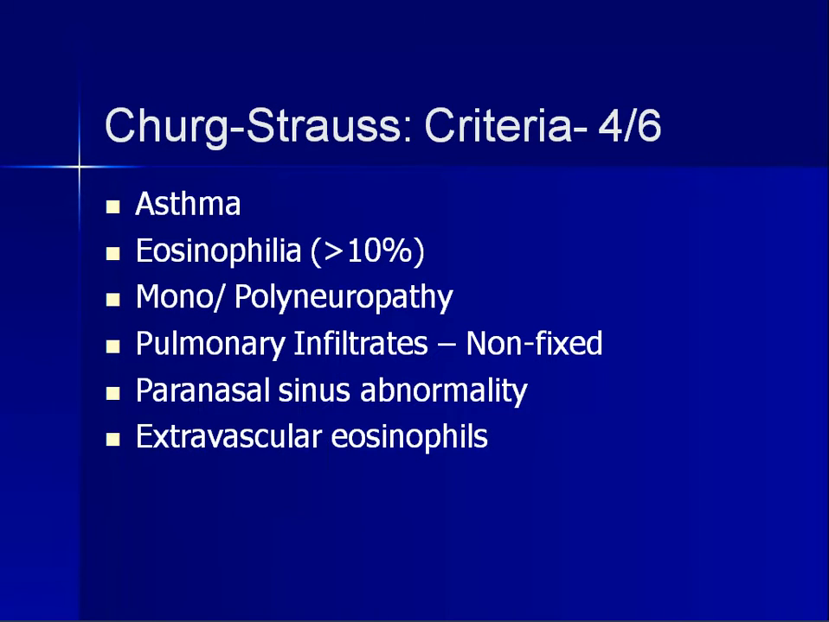So the criteria required to diagnose Churg-Strauss syndrome is that the patient should have asthma, eosinophilia should be present, polyneuropathy should be seen, pulmonary infiltrates which are non-fixed, paranasal sinus abnormalities, and extravascular eosinophils. So the presence of 4 out of these 6 will lead to the confirmation of the disease: asthma, eosinophilia, polyneuropathy or mononeuropathy, pulmonary infiltrates, paranasal sinus abnormalities, and extravascular eosinophils.